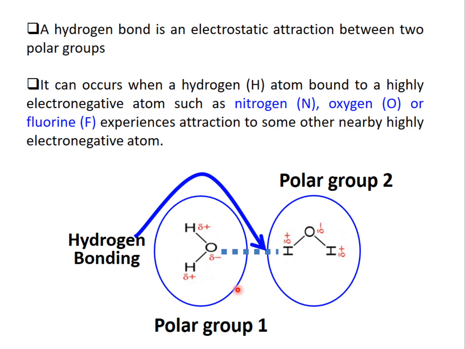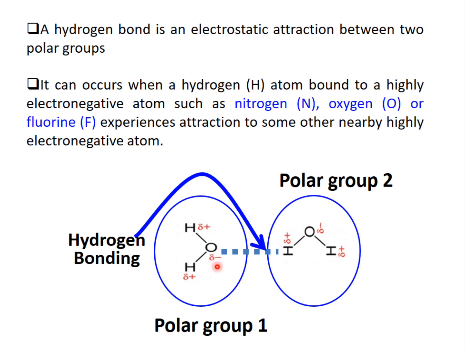So we have two water molecules. One water molecule is polar group 1 and the other is polar group 2. Hydrogen bonding can occur when a hydrogen atom bound to a highly electronegative atom such as nitrogen, oxygen, or fluorine experiences attraction to some other nearby highly electronegative atom.